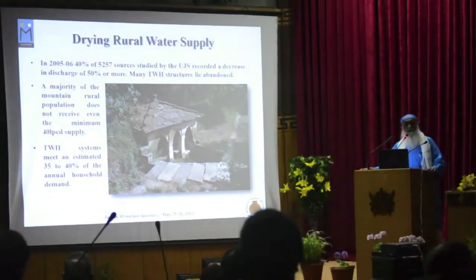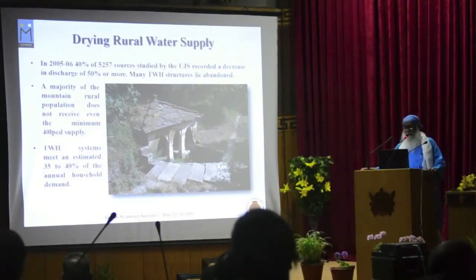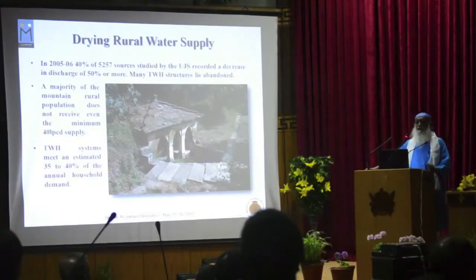This obviously has an impact on the rural water supply systems. In Uttarakhand, the Uttarakhand Jal Sansthan reported that in 2005-06, about 40% of the sources that they had surveyed had seen a decrease in the discharge of 50% or more. And many of these sources were also feeding the traditional water harvesting systems, which had dried up.